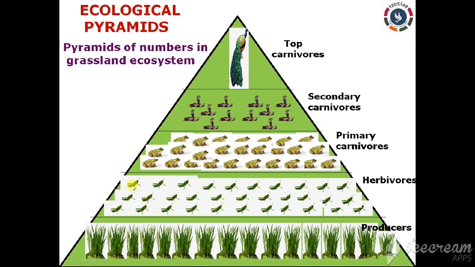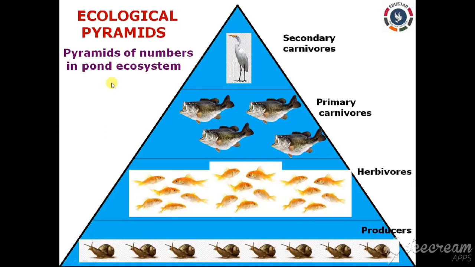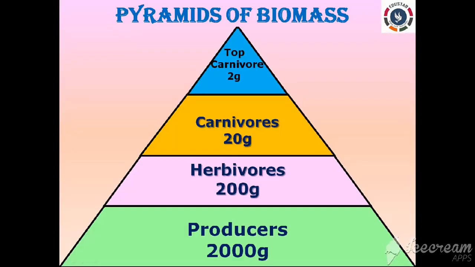Clear? So next, let us see, this is present in the grassland. Next, let's see in the pond ecosystem, right? So here too you can see the producers at the base and the top carnivore like crane at the top, and intermediate organisms in between the top carnivores and the producers as well, right?